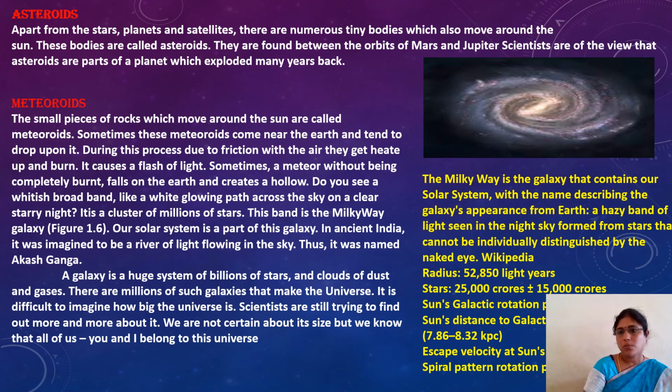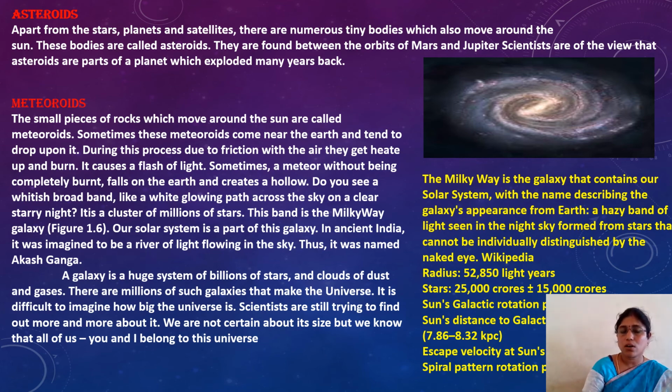Open the textbook now about asteroids. So what are asteroids? So far we have been discussing stars, planets and satellites. Now, these are numerous tiny bodies which also move around the Sun like dust particles.